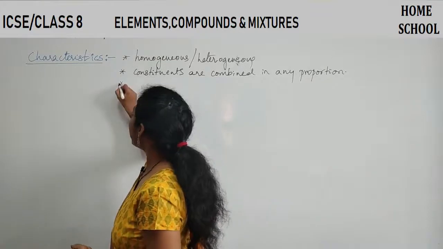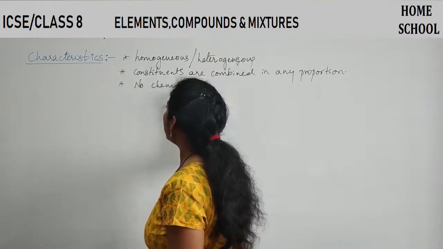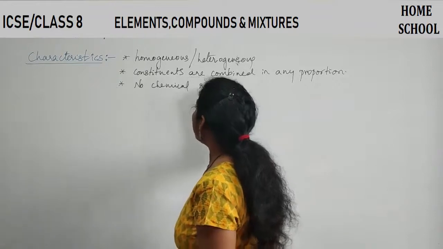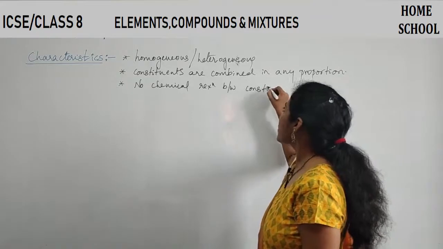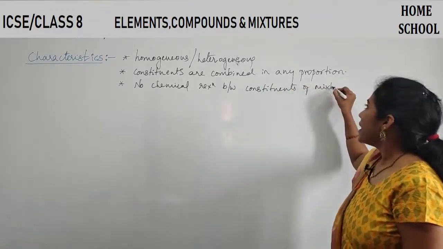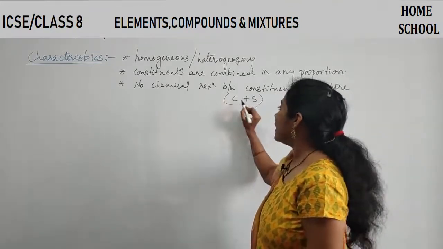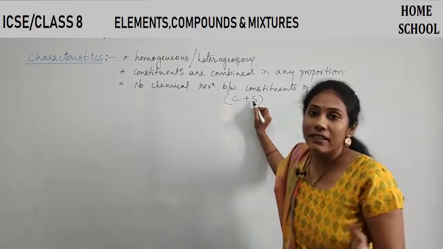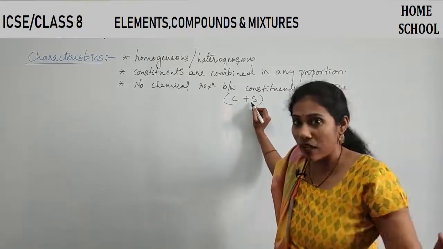And the second point is no chemical reaction. This we have already discussed. No chemical reaction between constituents of mixture. For example, if I combine carbon powder with sulfur powder, it's not that both of them are chemically reacting, no. But in case of compound formation, it was not like that.